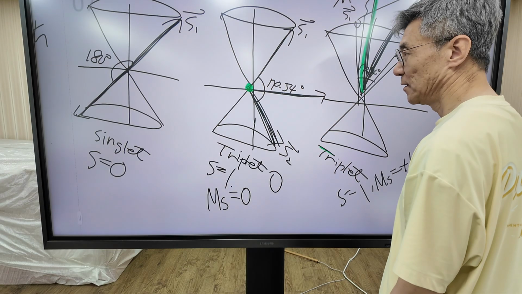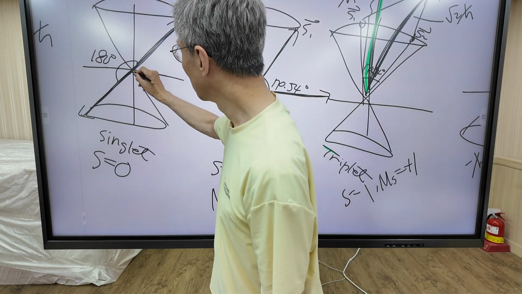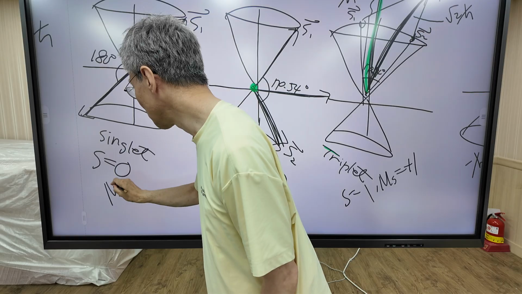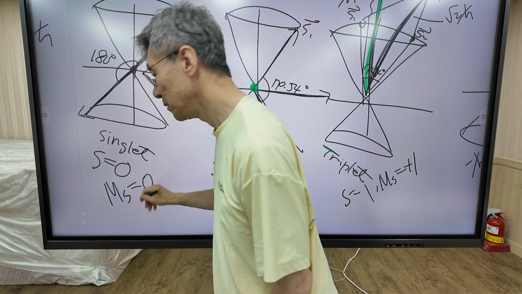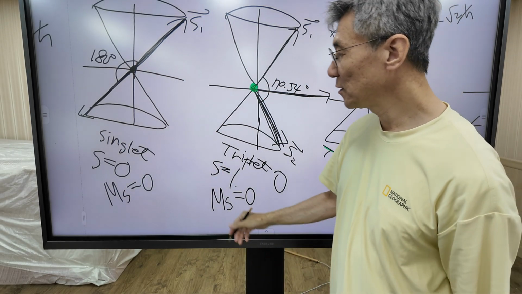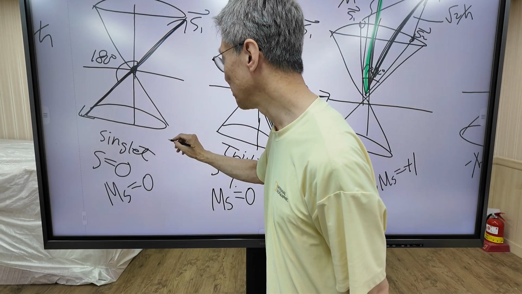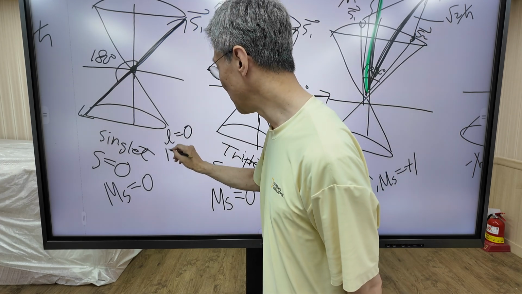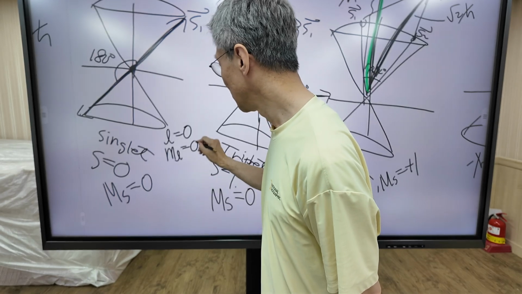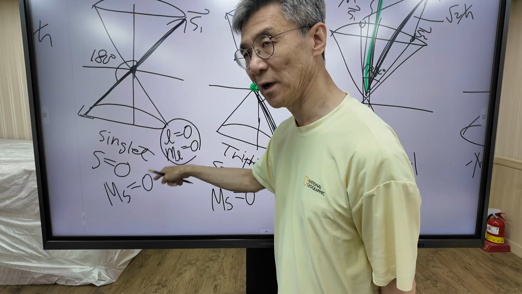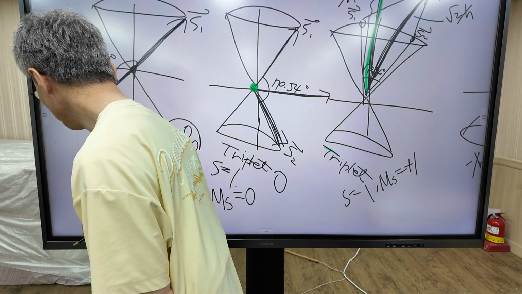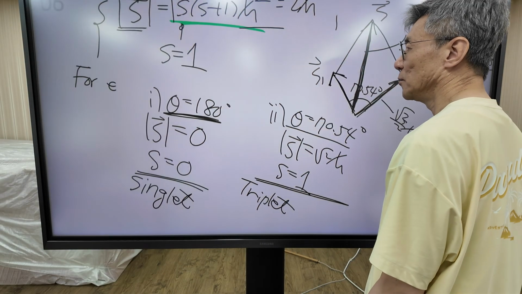How about this one? In this case, s equal 0, so ms must be 0. It is similar to the s orbital. For an s orbital, L equal 0, so ml must be 0. It is a similar situation to the s orbital. So anyway, we return to the original slide.